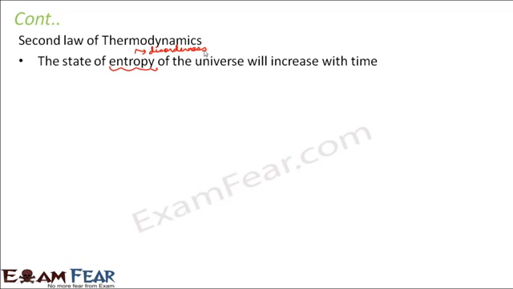So how do we indicate or measure disorderness? It is indicated by the heat energy that is unavailable for any useful work, because some amount of heat energy also gets lost. It is not that all the energy present in one particular organism will get transferred to the other organism.